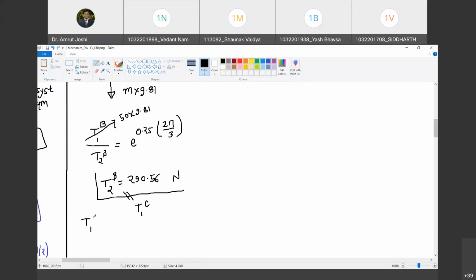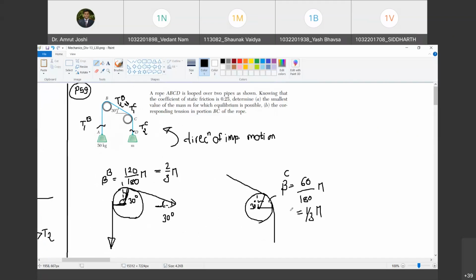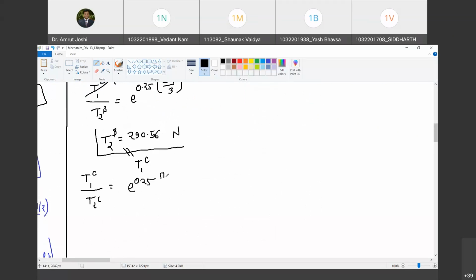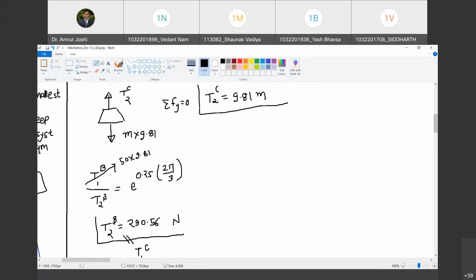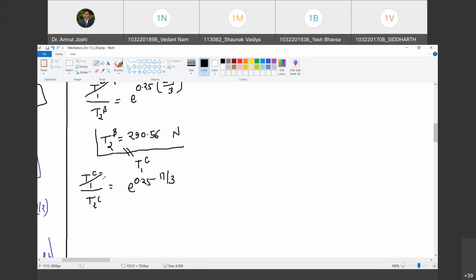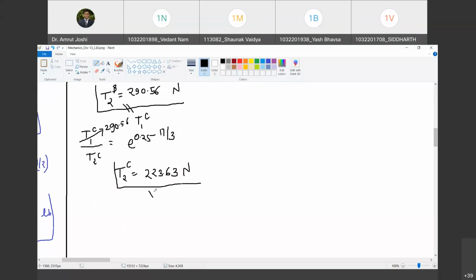So T1C upon T2C is equal to e raised to mu s beta, which is 0.25 into beta. Beta is pi by 3 for C. But what is the value of T1C? T1C is 290.56. So can you tell me how much is T2C? It is 223.63 Newton. But this is also equal to mg.